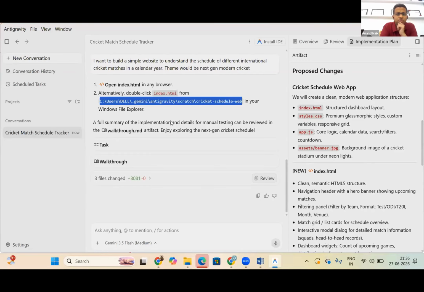Yeah, so I was just trying to work on my own website right now, a cricket schedule for a calendar year. I was running it, and as per your instruction, I was trying to follow that. Now I was just clicking on submit and going ahead.